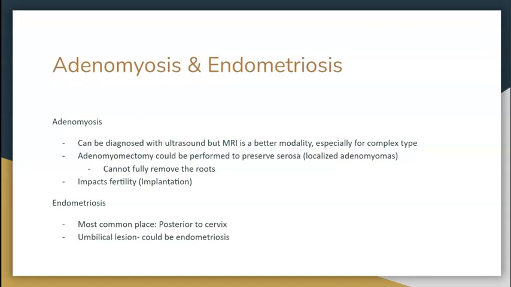Endometriosis is a very broad topic in itself, and when we are doing ultrasound, we most commonly see it in the ovaries. But interestingly enough, the most common place for endometriosis is actually posterior to the cervix. Another interesting finding could be an umbilical lesion. Whenever we see an umbilical lesion, first thing that comes to mind is an umbilical hernia, but we also need to think about endometriosis.